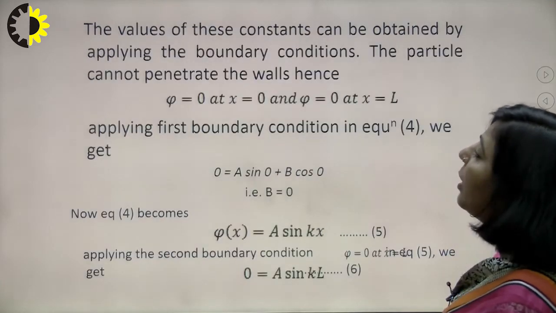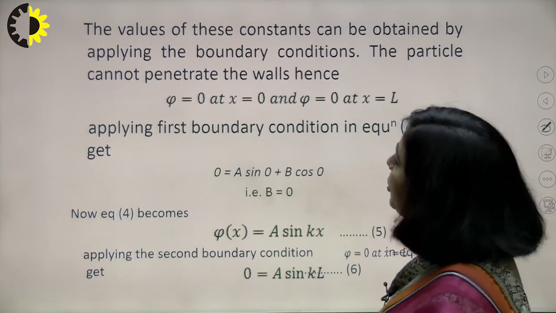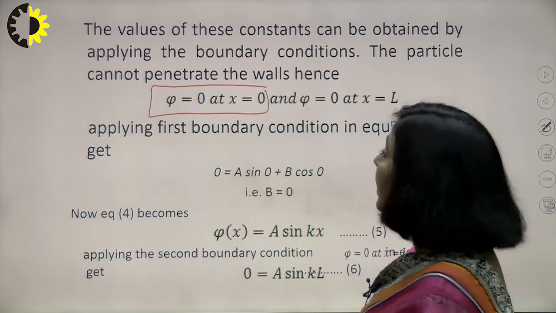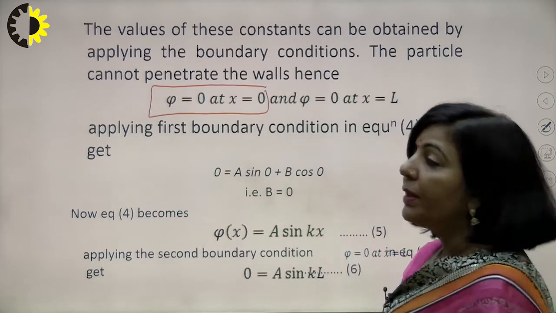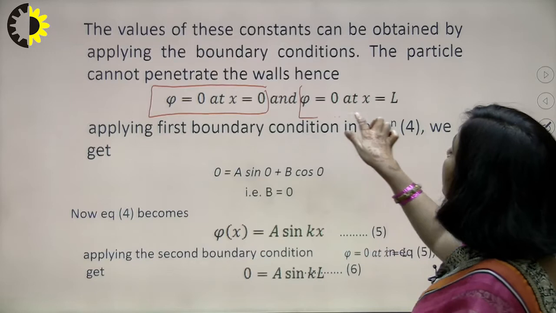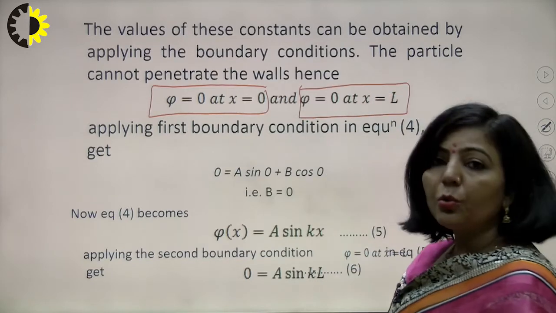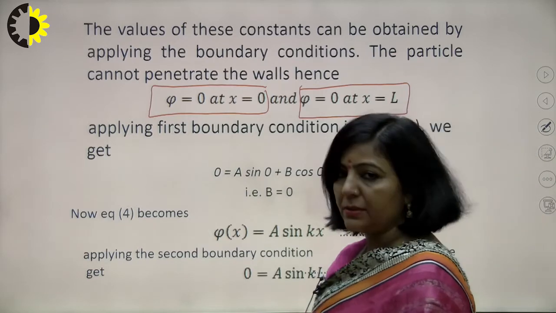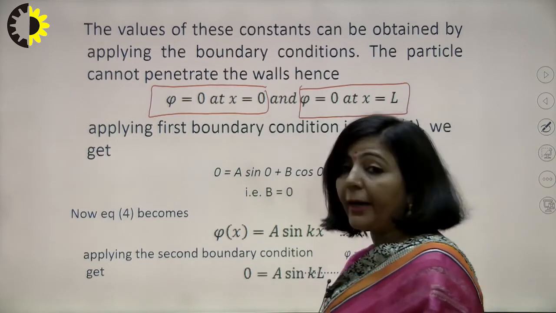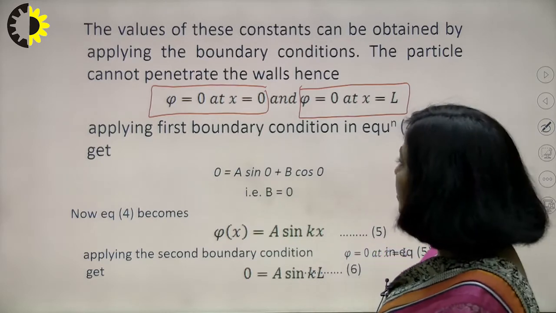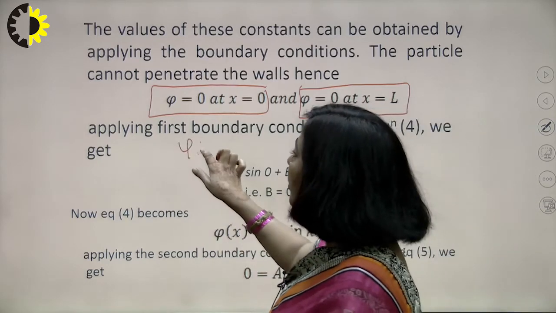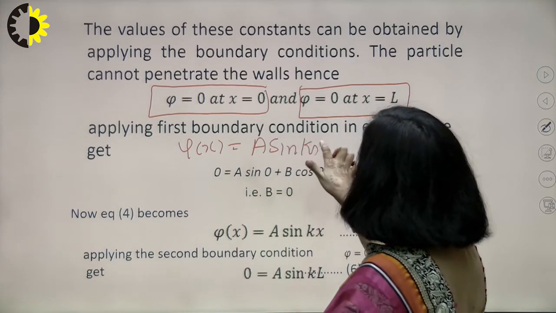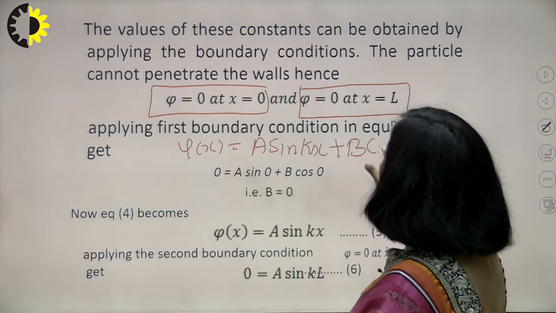So what we have now are those boundary conditions. The first condition is that the wave function is 0 when x is 0. The second condition is that the wave function is 0 when x is L. So two boundaries are there, and over those two boundaries the particle cannot exist. One by one I am going to apply these boundary conditions. You know the wave function: it is A sin kx plus B cos kx. This is your wave function.